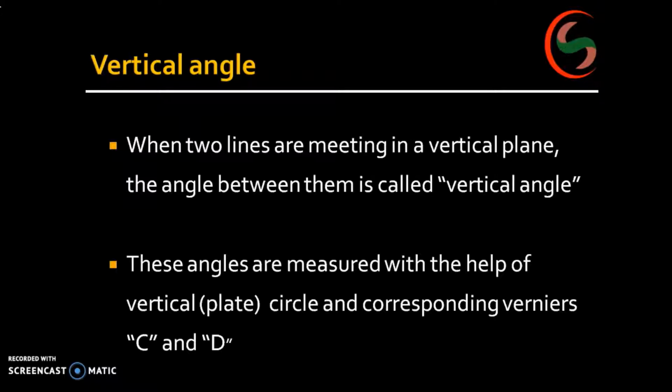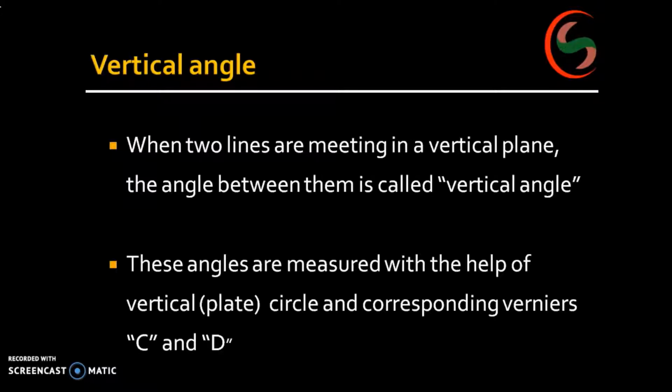It is used in the measurement of horizontal angles. Vertical circle is used in the measurement of vertical angles. Am I right? Now the difference is, in case of horizontal circle you will have vernier A and vernier B, whereas in case of a vertical circle, you will have vernier C and vernier D.